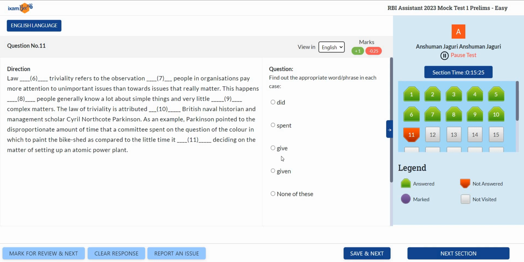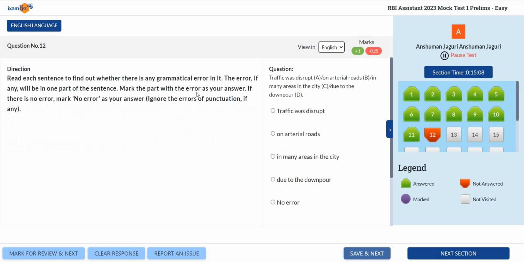What did it do? Spent, gave, given, did what? Spent, right? Did cannot come here. Okay, give, given, no, right? We need spent here. Okay, so that is past form, simple past.